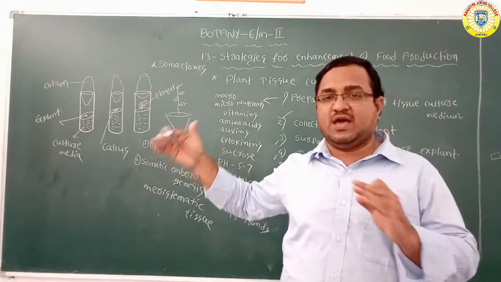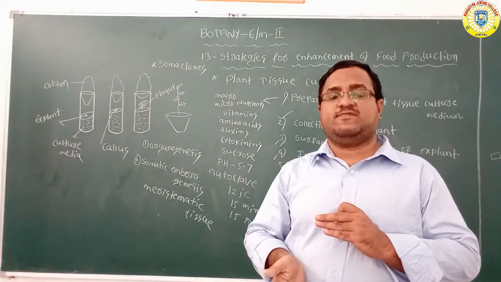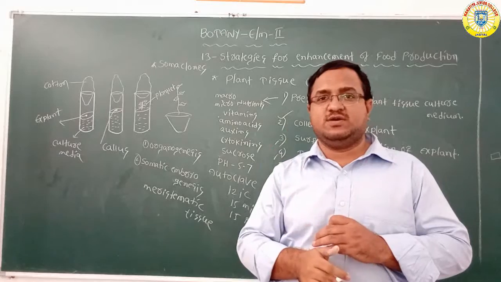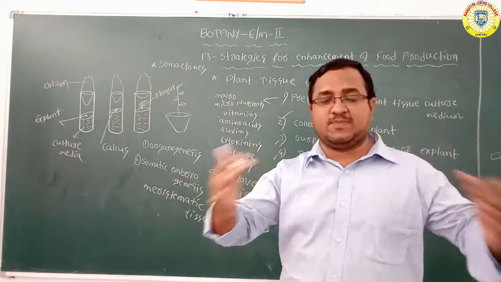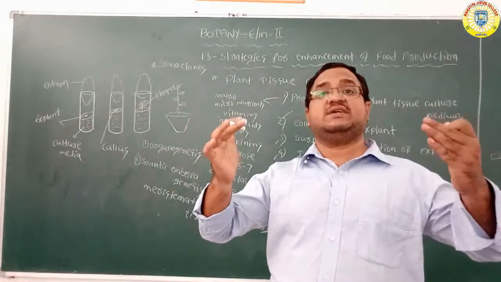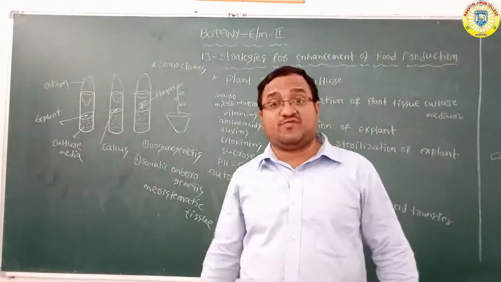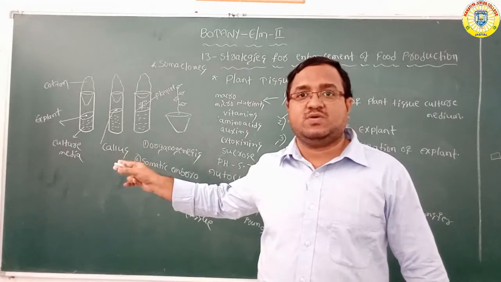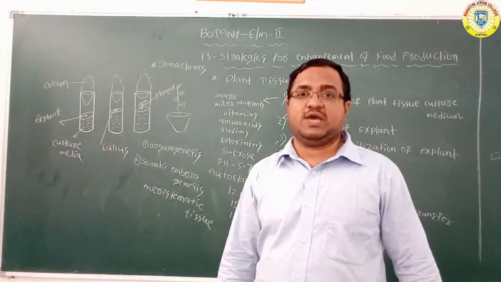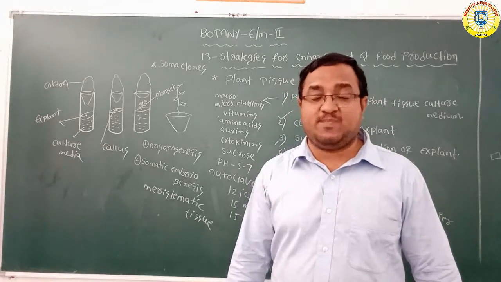So one can remove the meristematic tissue, and from that you should take a small portion. You should cultivate the meristem in in vitro conditions. Then you can produce plants, and the plants are virus free. Like that, virus-free plants are produced from the meristem of the plant. With this method we produce virus-free plants.